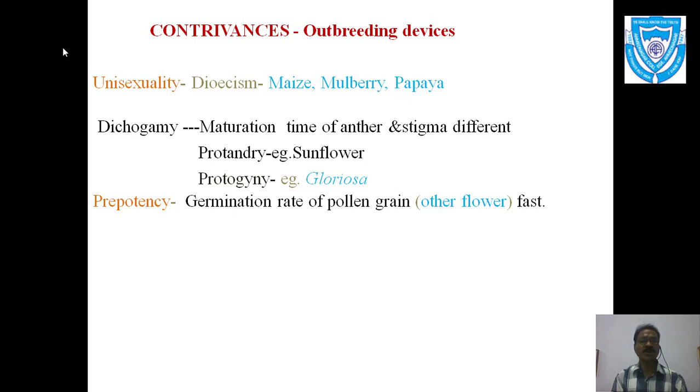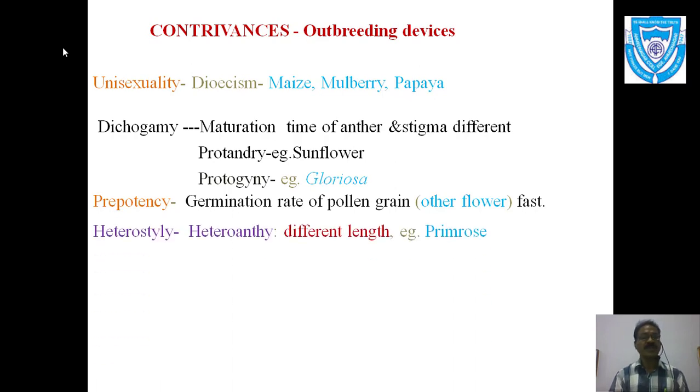But the pollen grain which has the faster germination rate has more chances of fertilization. In cross pollination, the pollen grains that germinate faster develop the pollen tube first, and so they succeed in fertilization. Hence those pollen grains with the faster germination rate have more chances of pollination and fertilization. So this is called prepotency.